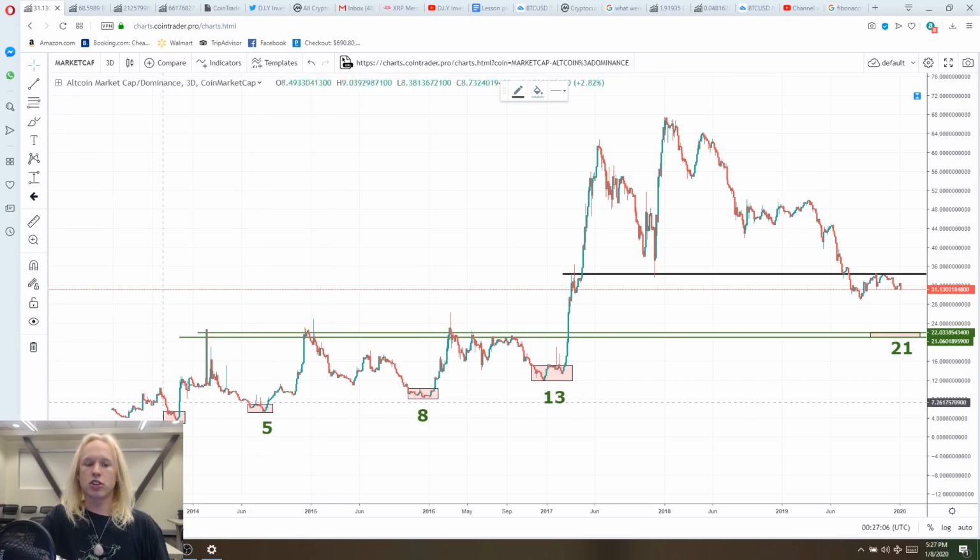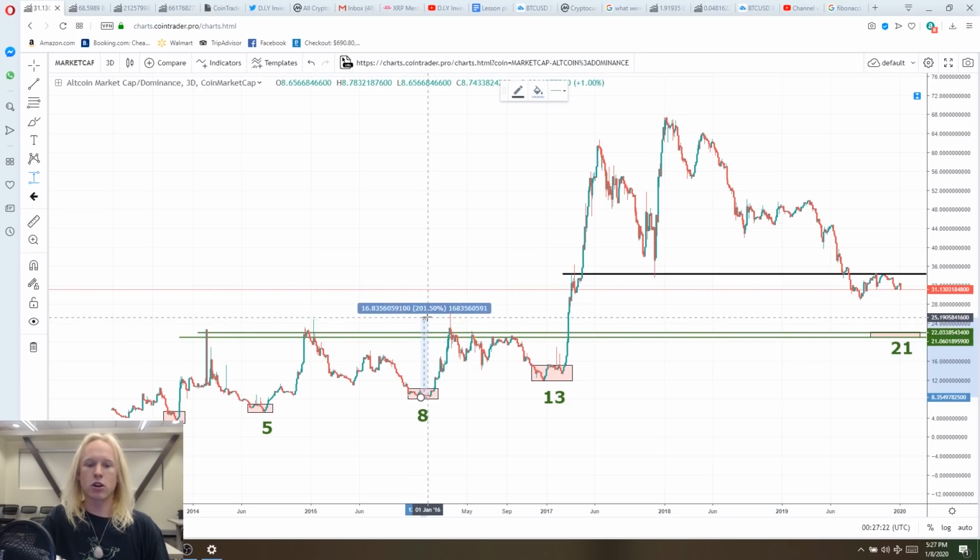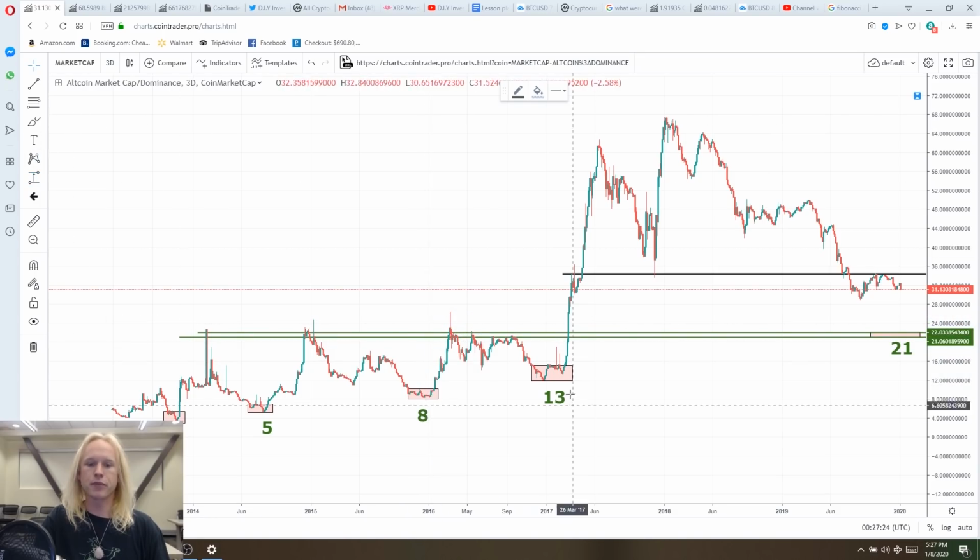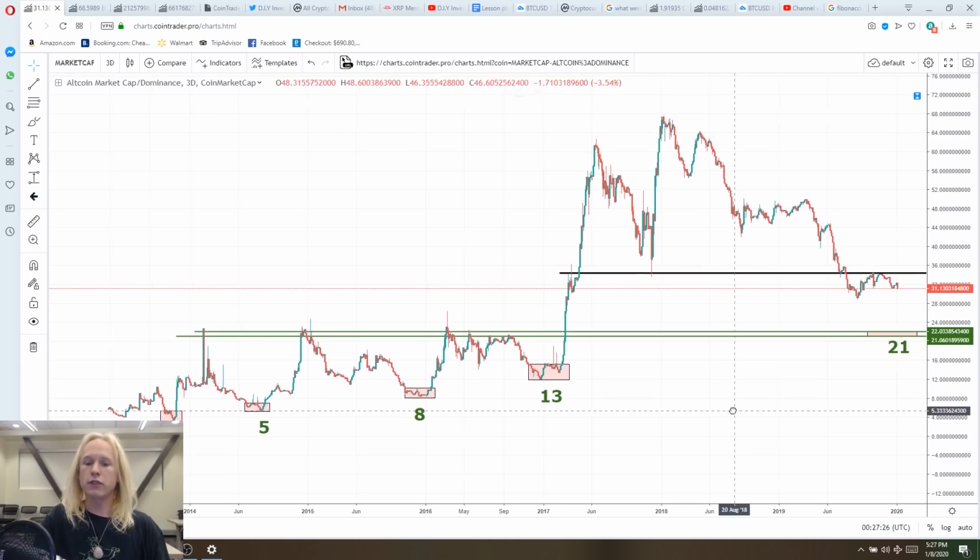And now 5 plus 3 is 8. And it's so crazy to me how the altcoin bottoms, every time we have a bottom in the altcoins before a major upturn takes place, it's a number of the Fibonacci sequence. And so our next one would have been 8 right here. And then we had another major alt season, about 200%. And then that takes us to roughly current day times.